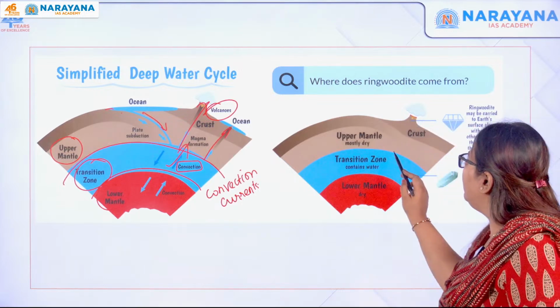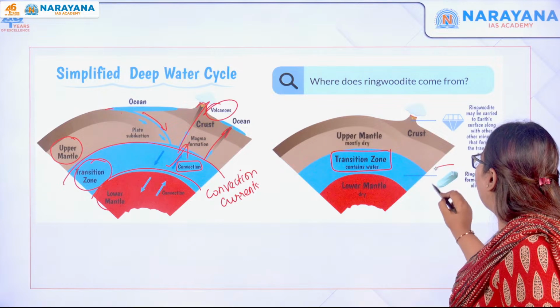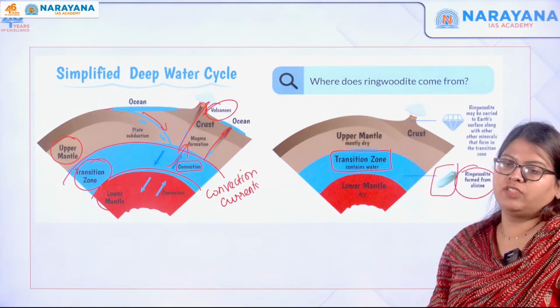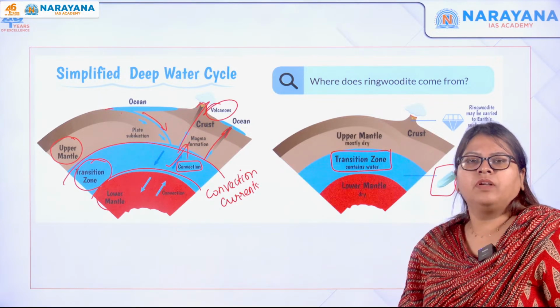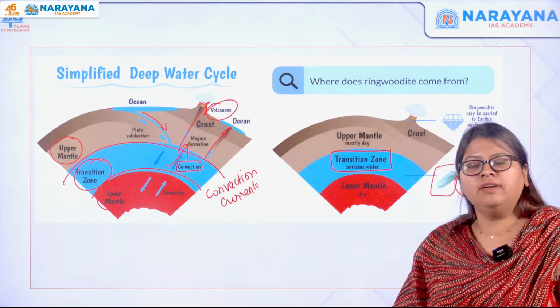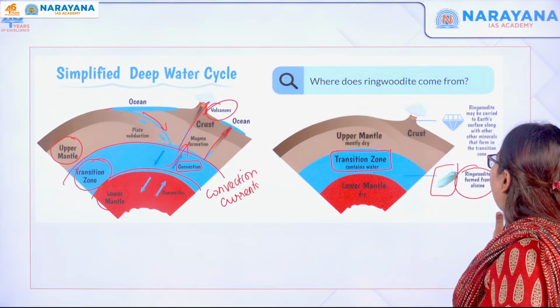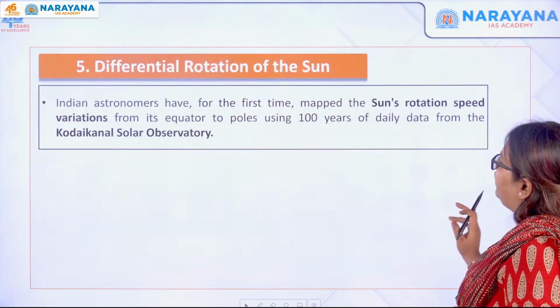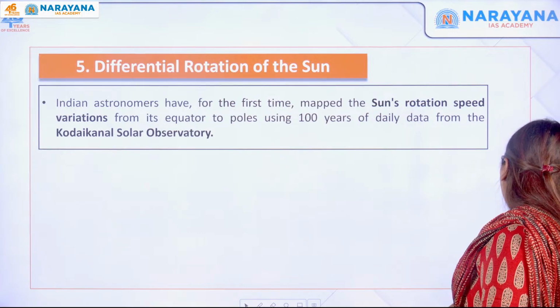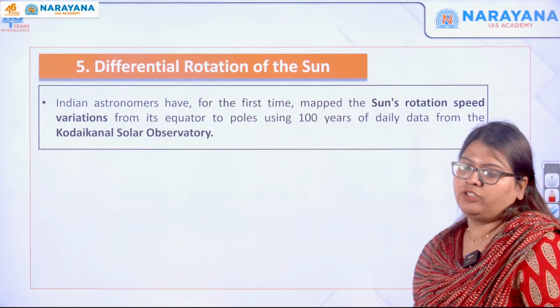So here, in the transition zone containing water, you can find ringwoodite, which is formed by the deep pressure and temperature that the olivine had undergone. So here we complete this particular topic of ringwoodite. Next, let us discuss the differential rotation of the sun.